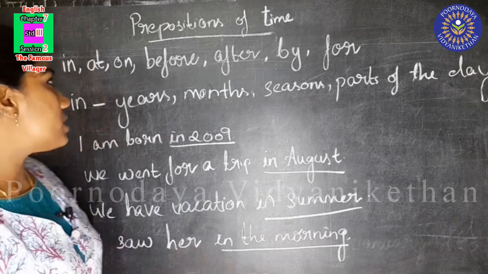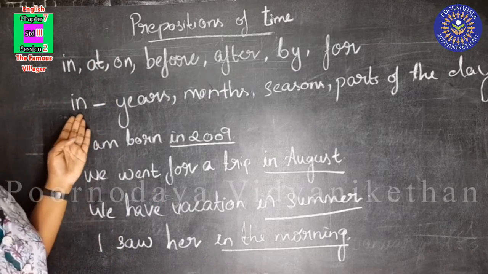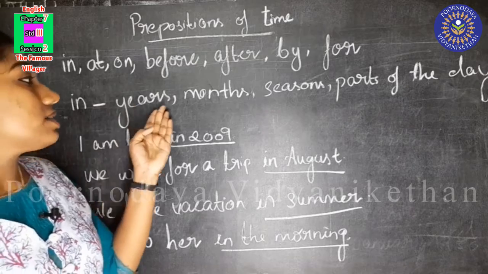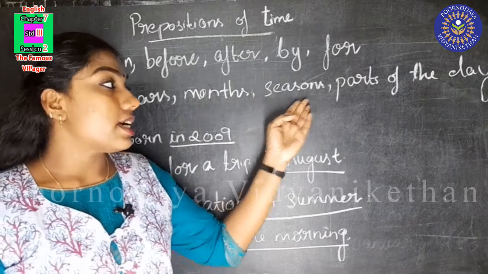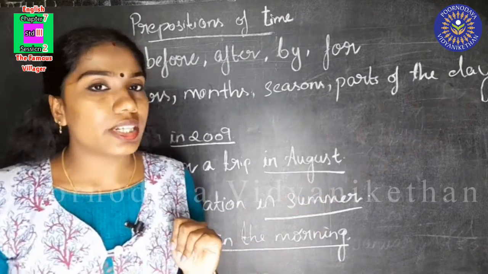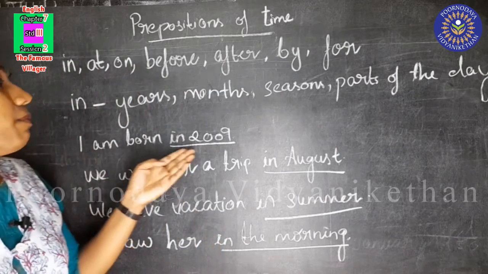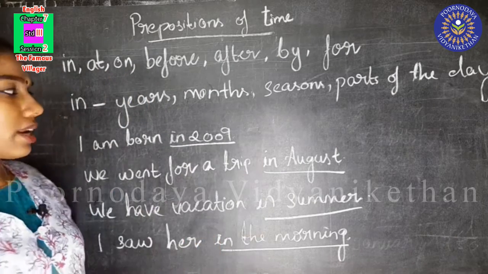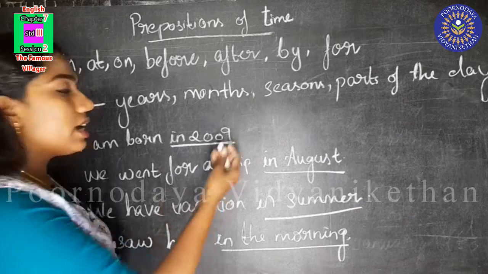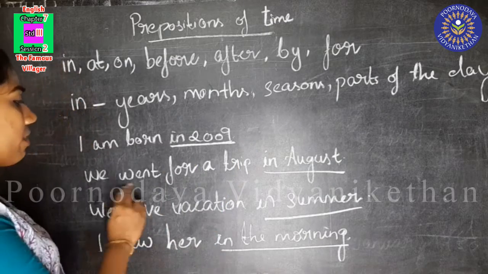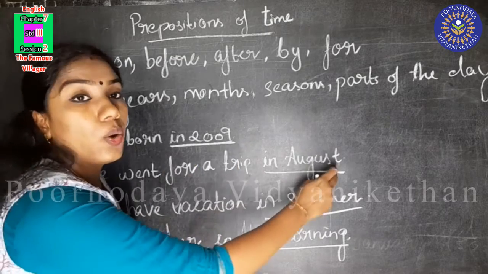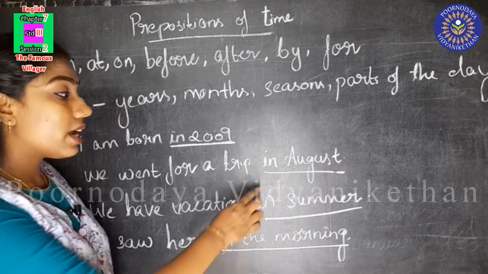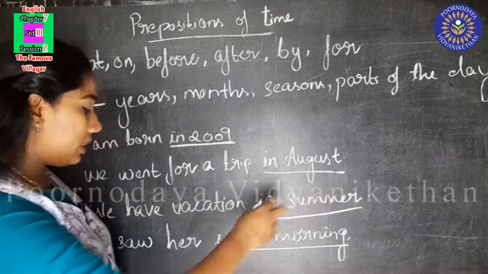I'll repeat this once again. In is used with years, months, season and parts of the day. I am born in 2009. Here we used in with year. We went for a trip in August. Here we used in with month.